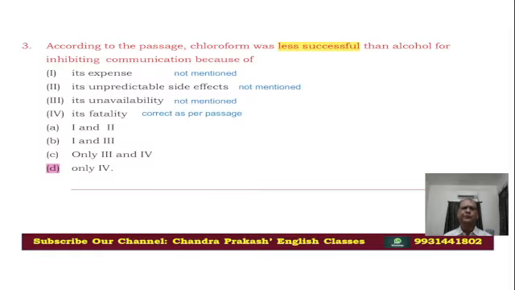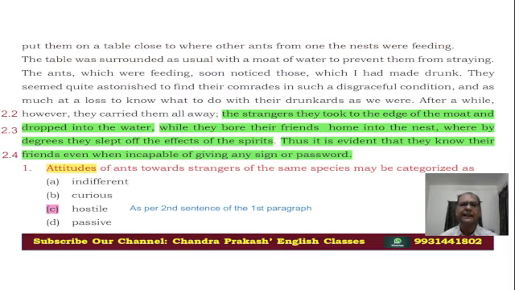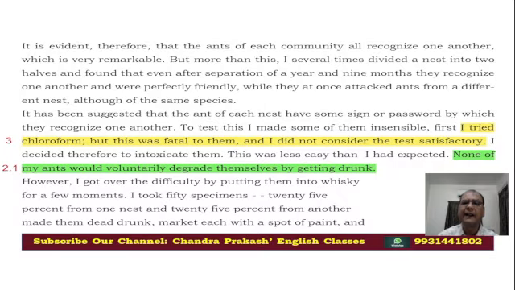Now come to the last question. Just see the direction again. According to the passage, chloroform was less successful than alcohol for inhibiting communication because of. So just come to the passage again. Here I have given in green, here in yellow color, so that you can understand it clearly.